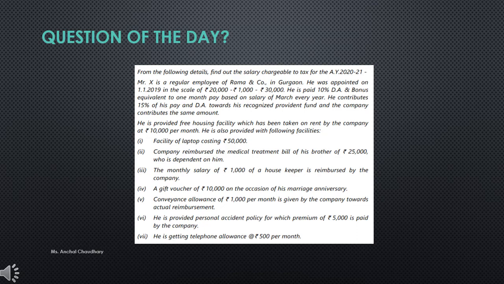He is also provided with the following facilities: a laptop costing 50,000; the company reimbursed the medical treatment bill of his brother of rupees 25,000, who is dependent on him; the monthly salary of rupees 1,000 of a housekeeper is reimbursed by the company; a gift voucher of rupees 10,000 on the occasion of his marriage anniversary; conveyance allowance of rupees 1,000 per month is given by the company towards actual reimbursement; he is provided a personal accident policy for which a premium of rupees 5,000 is paid by the company; he is getting telephone allowance at the rate of 500 per month.